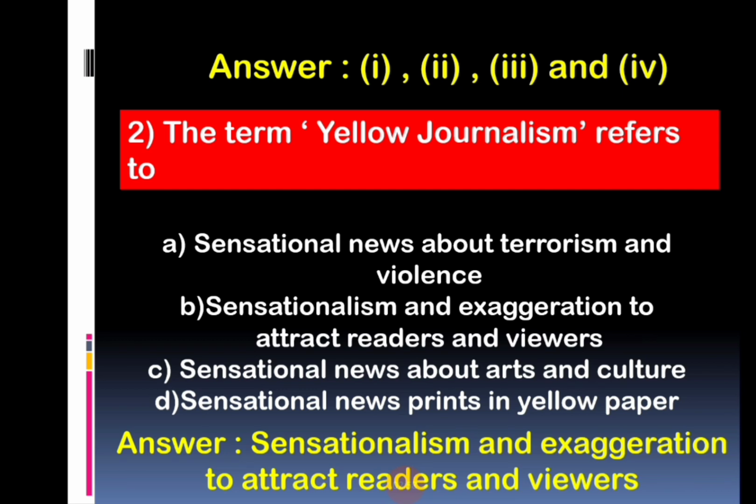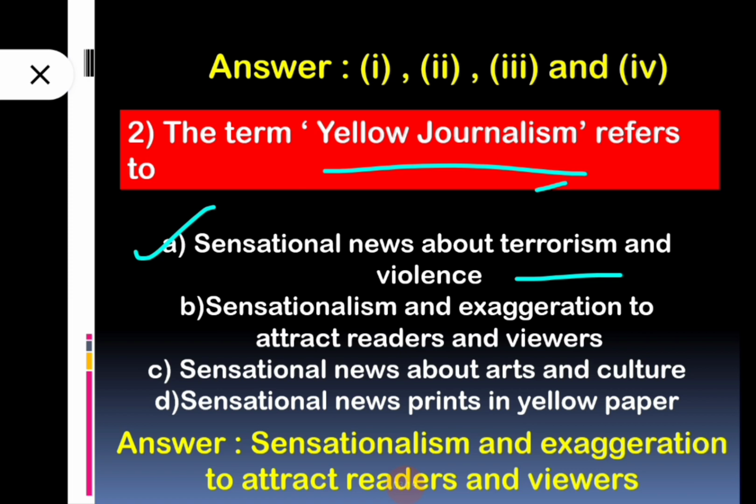The term yellow journalism refers to, so here we call yellow journalism. What do you mean by yellow journalism? Here we can see our four options. First option, sensational news about terrorism and violence. Option number 2, sensationalism and exaggeration to attract readers and viewers.